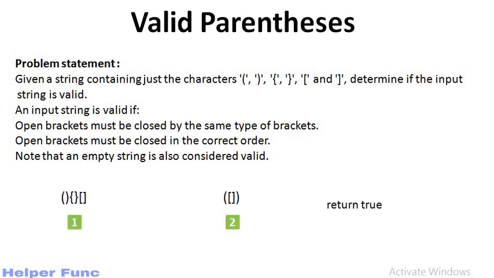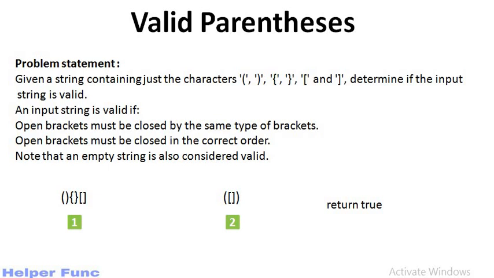Now let's understand by example. In the first input, every opening bracket has a closing bracket of the same type next to it, thus they are valid. In the second input, the middle bracket sequence is valid, thus the outer bracket sequence is also valid. Thus we can say that if we have an opening and closing bracket of the same type, then they are valid only if the sequence between them is also valid.